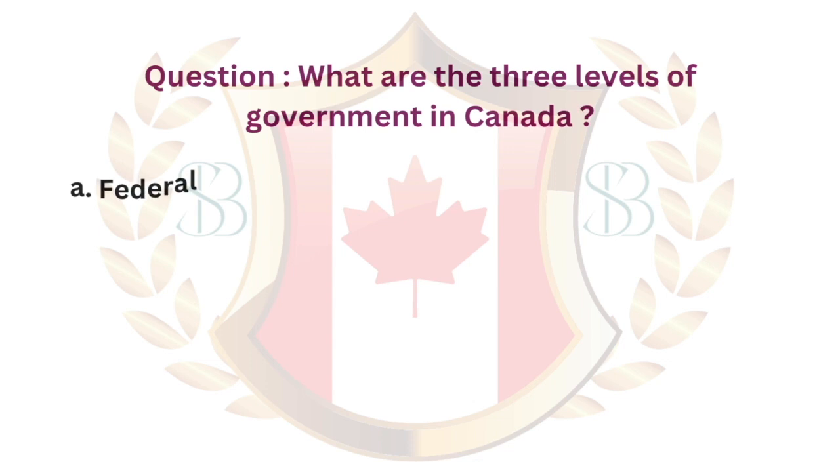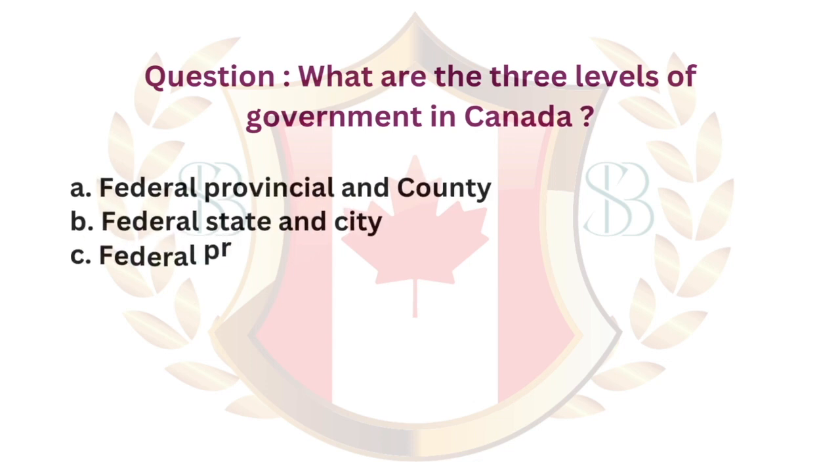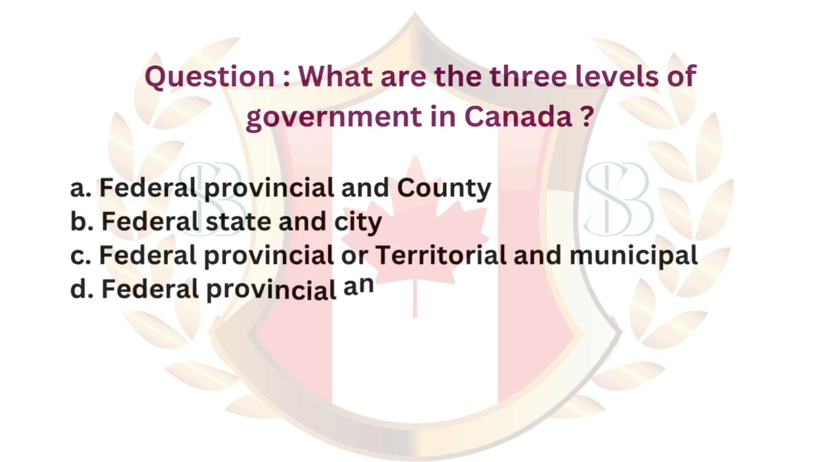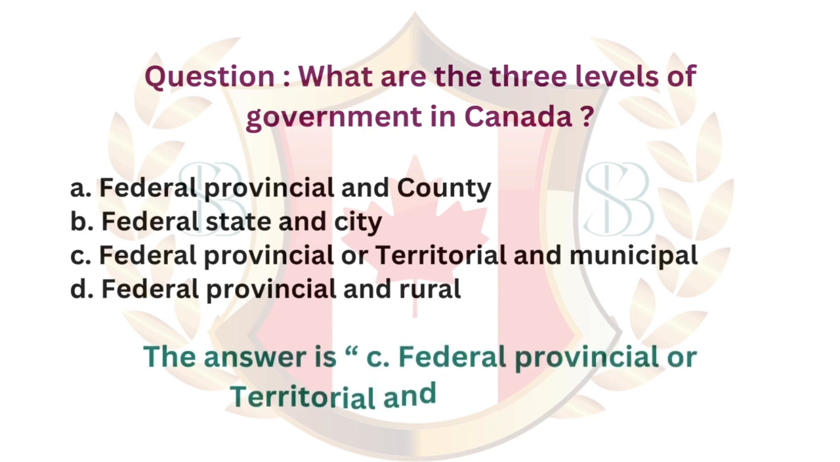Question. What are the three levels of government in Canada? A. Federal, provincial, and county. B. Federal, state, and city. C. Federal, provincial, or territorial and municipal. D. Federal, provincial, and rural. The answer is C. Federal, provincial, or territorial and municipal.